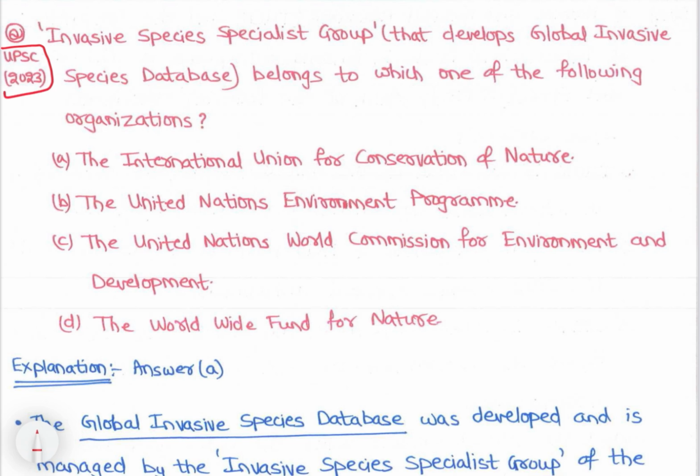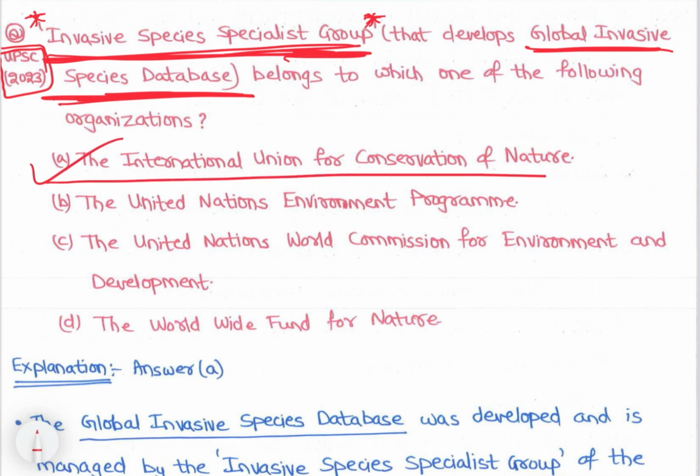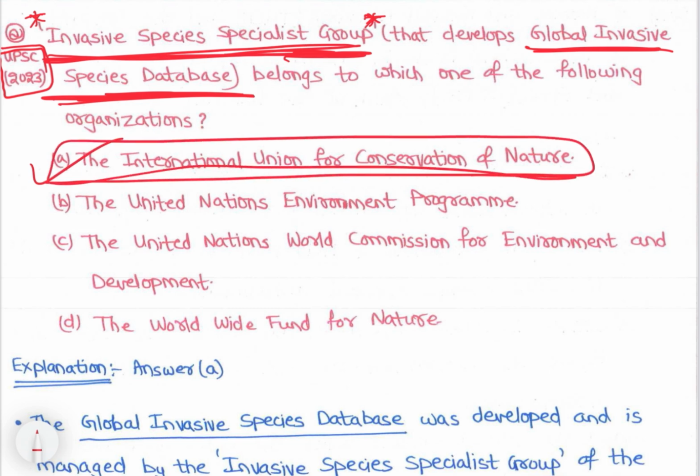Then the next question, asked in 2023: the Invasive Species Specialist Group, which develops the Global Invasive Species Database, belongs to which of the following organizations? Invasive species is an important topic. So this is IUCN. The Invasive Species Specialist Group is IUCN's, it releases and keeps the global invasive species database, covering what all are invasive species. So this fact you need to remember: IUCN Invasive Species Specialist Group.